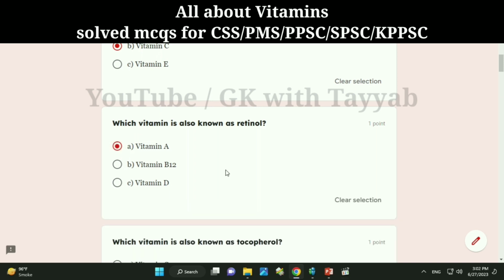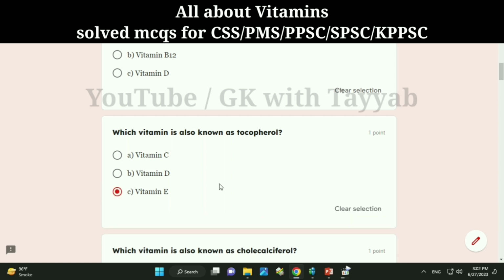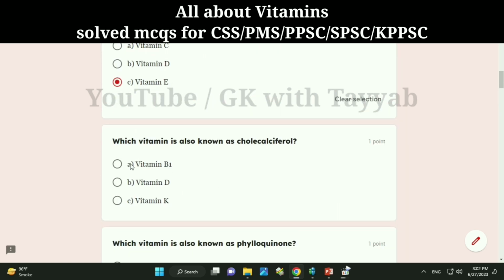Vitamin A. Which vitamin is also known as tocopherol? A. Vitamin C. B. Vitamin D. C. Vitamin E. Correct answer, C. Vitamin E. Which vitamin is also known as cholecalciferol? A. Vitamin B1. B. Vitamin D. C. Vitamin K. Correct answer, B.